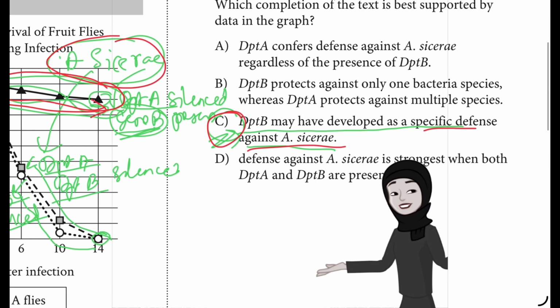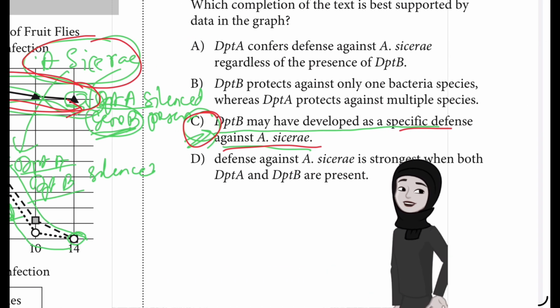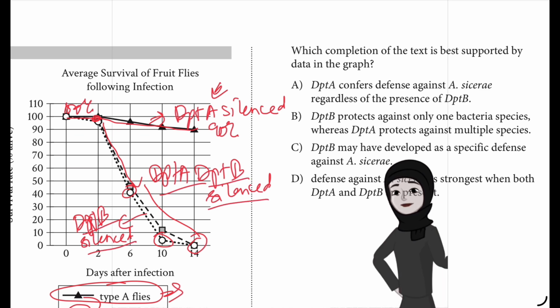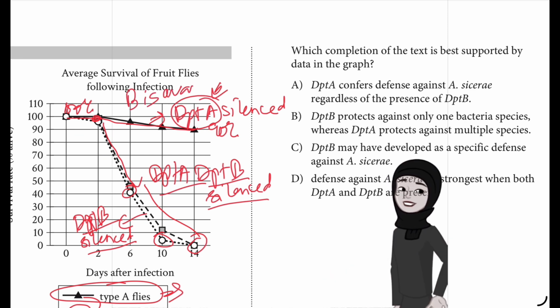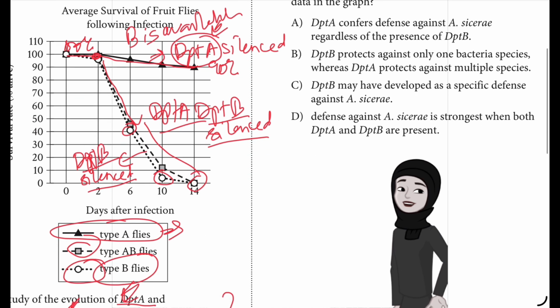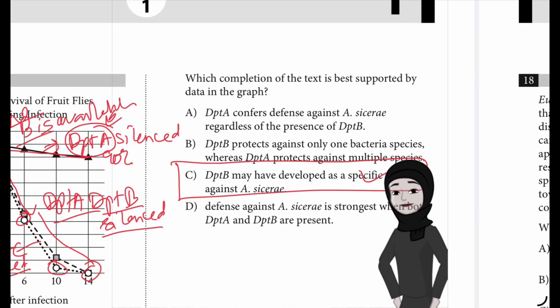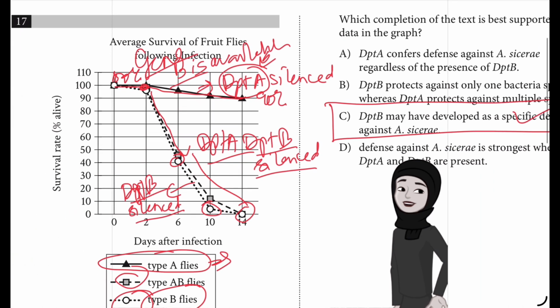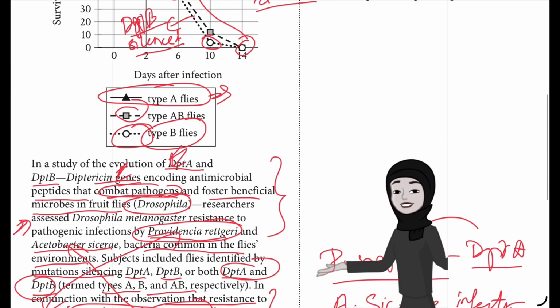So over here, even though this A. caesari infection was there, it was able to survive. So how do we conclude based on this? If DPTA is silenced, that means DPTB is present. Only A was silenced, whereas in this one, B is also silenced, A is also silenced. So if DPTA is silent, it actually means that B is available. So choice C is the best answer. Choice C is the best answer because it most logically completes the text based on supporting data in the graph.